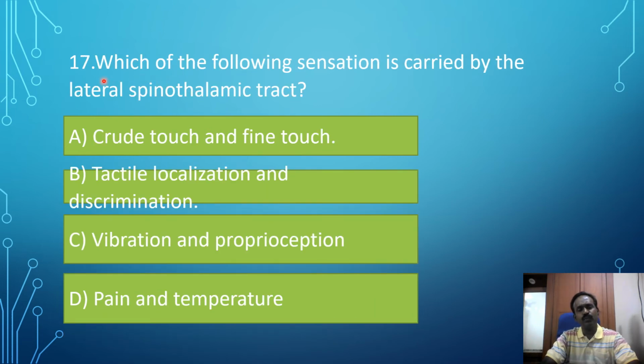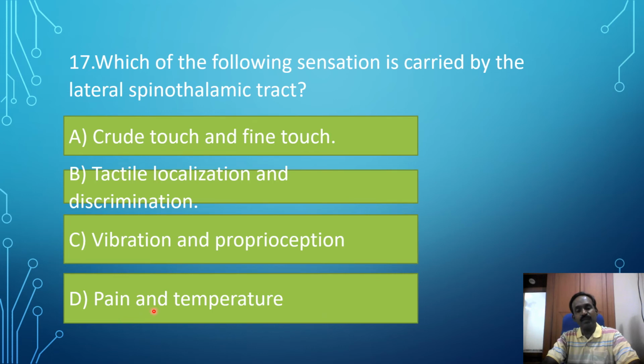17th MCQ. Which of the following sensations is carried by the lateral spinothalamic tract? Crude touch and fine touch: crude touch is carried by the anterior spinothalamic tract, and fine touch is carried by the dorsal column pathway, so this is not the correct answer. Tactile localization and tactile discrimination are also carried by the dorsal column pathway, so not correct. Vibration and proprioception are also carried by the dorsal column pathway. This is also a wrong answer.